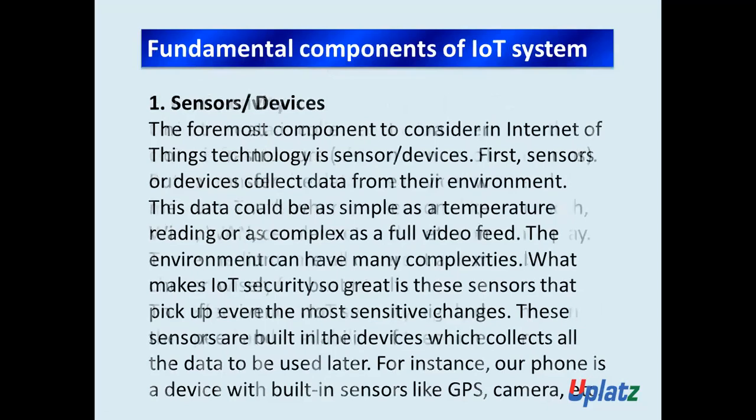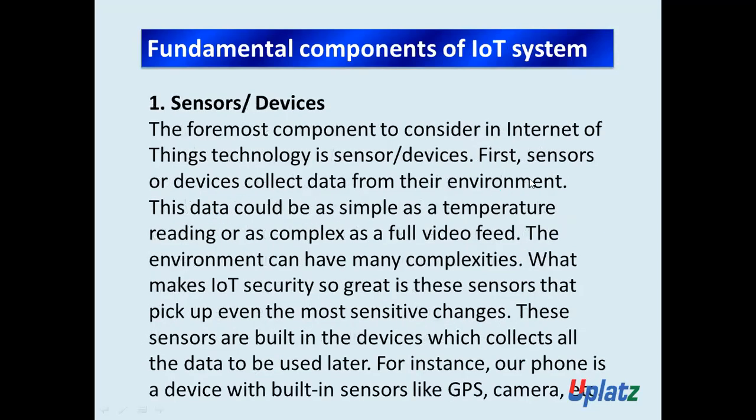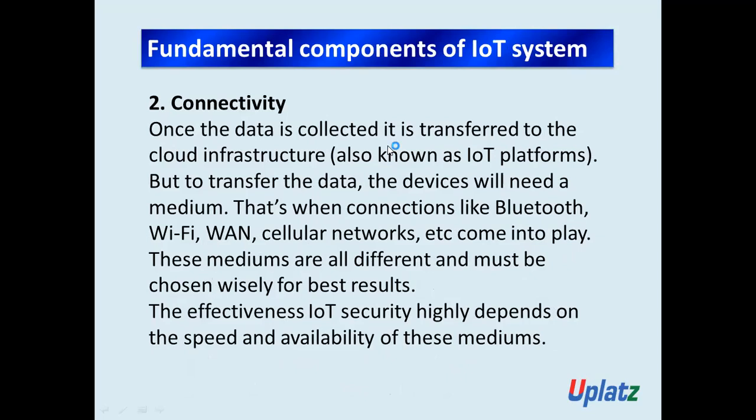Let's see the next component, connectivity. Once the data is collected, it is transferred to the cloud infrastructure, also known as the IoT platform. So from where is this data collected? As we saw here, sensor or devices collect the data from their environment. The sensor is going to collect the data, and once it is collected, it is transferred to the cloud infrastructure, also known as IoT platforms.